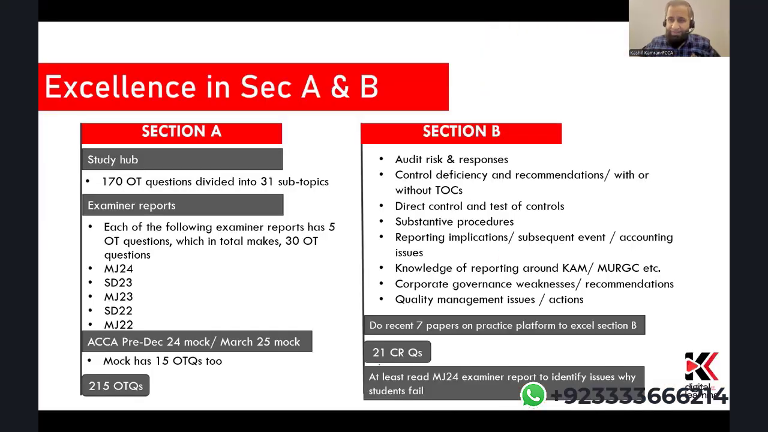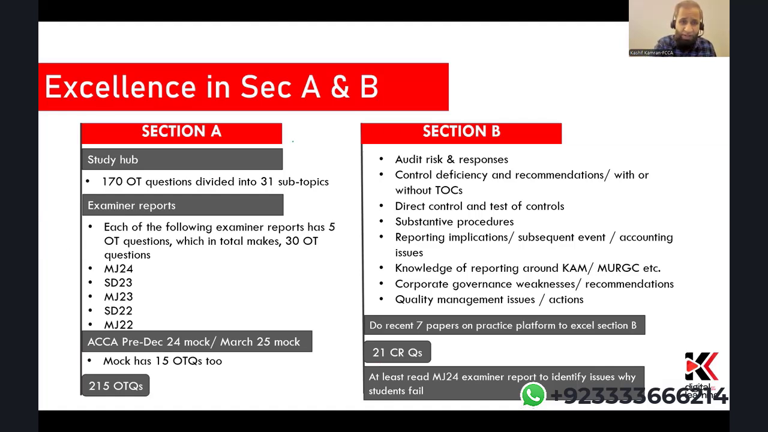Now, this is excellence in section A and B, and then I'll be taking you to the study hub and showing it to you. Section A on the left, section B on the right, 10th November onwards. And for the March 25 students, 8th February onwards. This is excellence in section A and B. On the left side first, let's go with section A first.